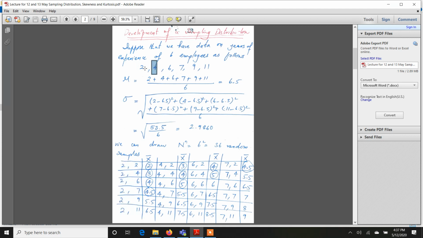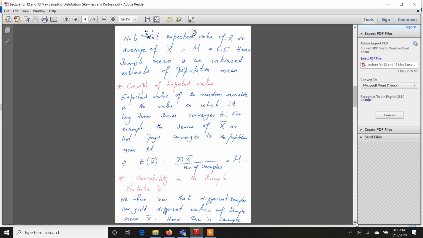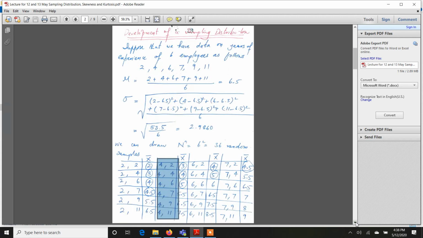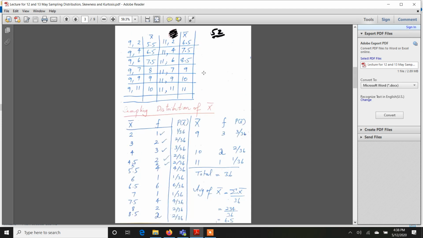So 4 with 2, 4 with 4, 4 with 6, 4 with 7, and so on. Similarly, I have constructed all possible random samples, some of which will be displayed on the next page. These are some of the random samples, and the remaining ones are here.